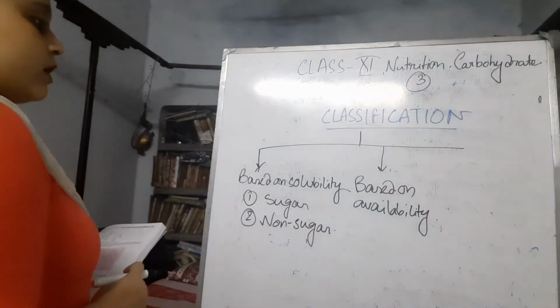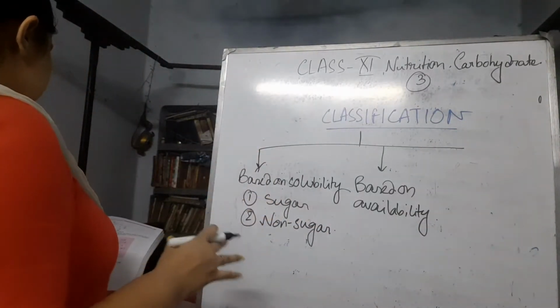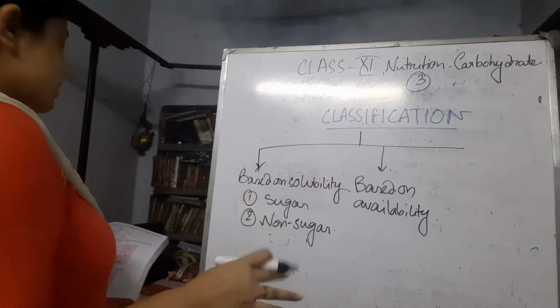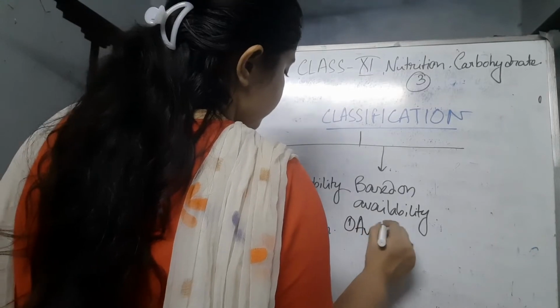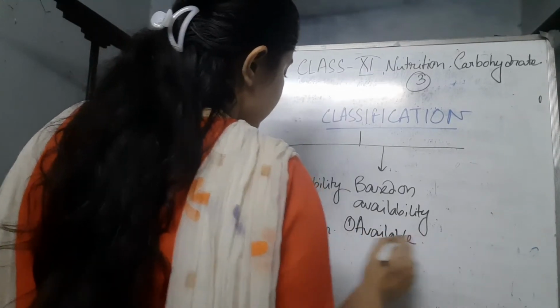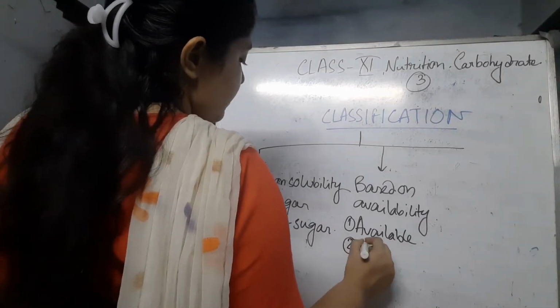Based on availability, carbohydrates can be classified in two manners. First is available carbohydrates, and the second is unavailable carbohydrates.